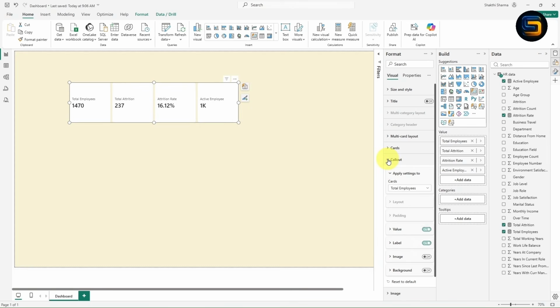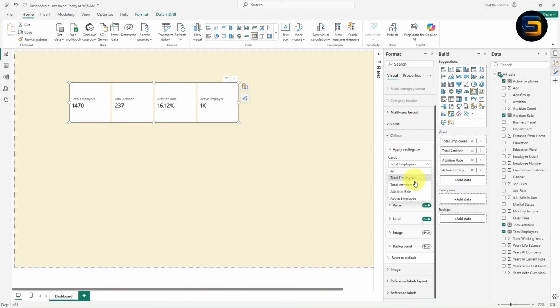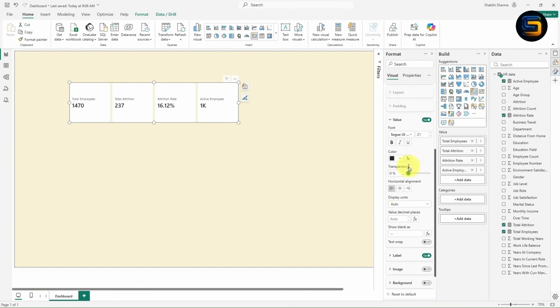Just to give some formatting, go to callout. From here select this active employee. Now look here guys, click on this value. Now instead of auto, click on none. You will see the active employee as 1233. Total employee 1470 and the total attrition is 237.